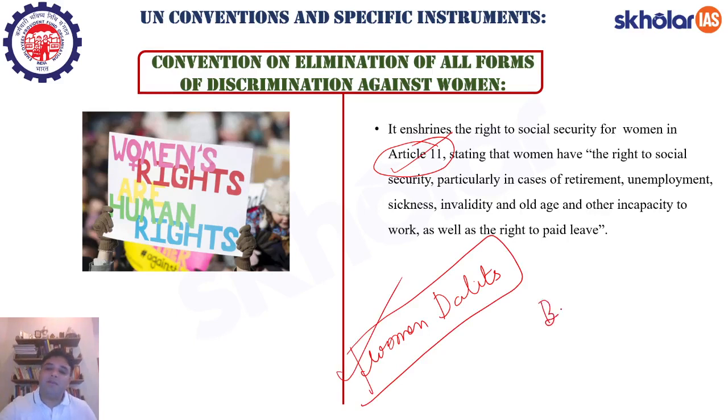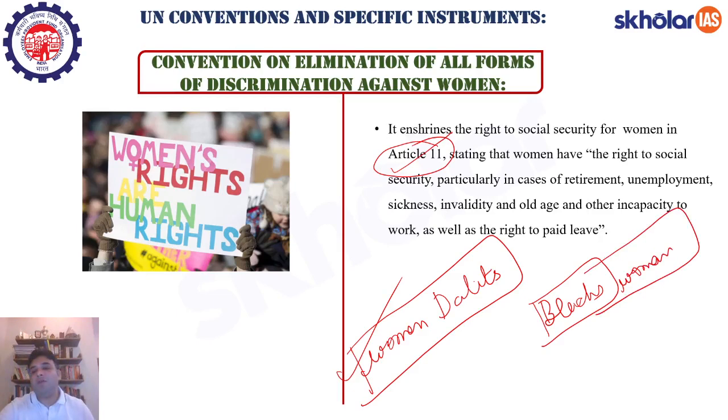Likewise, blacks in the US have suffered racial discrimination historically. But if you talk about a black woman, then she is the recipient of a higher level of human indignation in comparison to the black man. Right. So, a woman Dalit or a black woman will always be at the bottom of the pyramid when it comes to social status, and therefore they are the bearers of a lot of racial discrimination and other forms of discrimination.